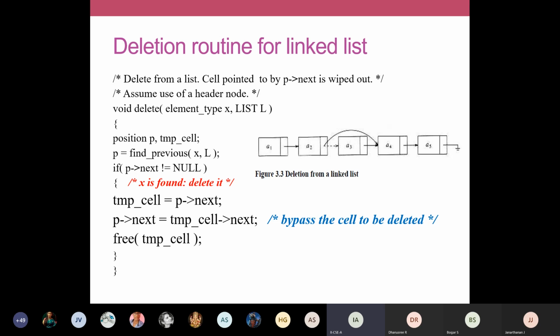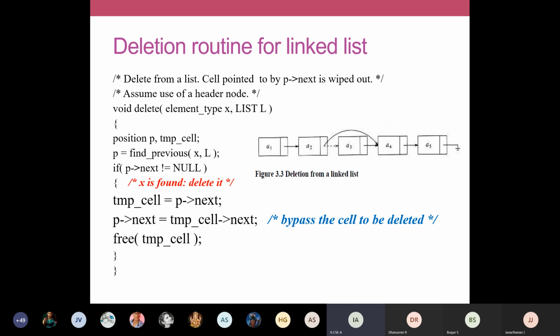And then we are going to make some modification. P arrow next is equal to temp cell arrow next. So temp cell holds the node that we are going to delete. Temp cell denotes the node we are going to delete. It holds the address of the next node A4. So the address of A4 is now available in the address field of temp cell. That should be saved inside this previous node, is it not?